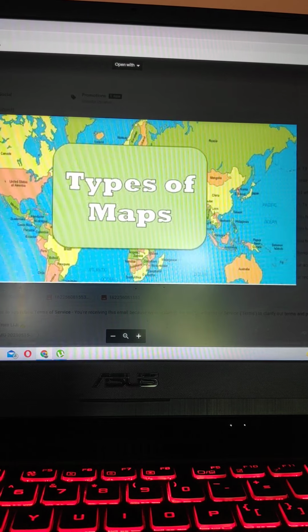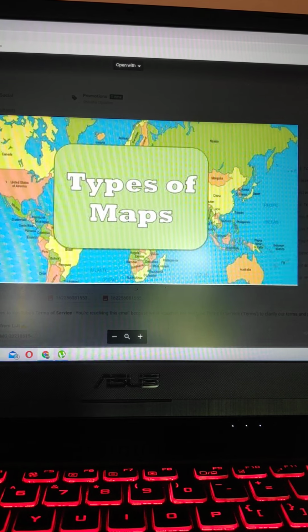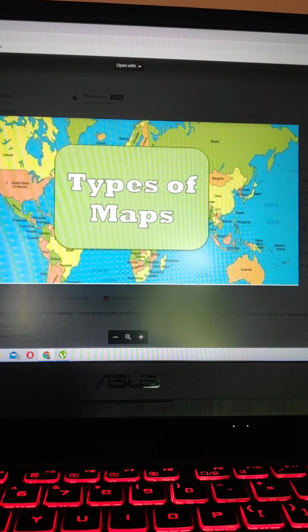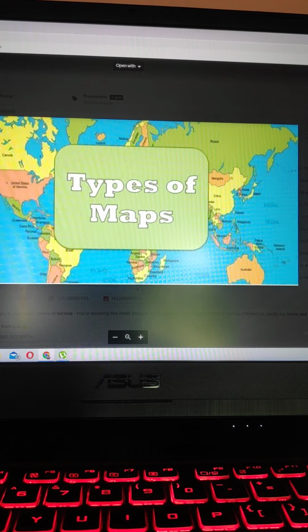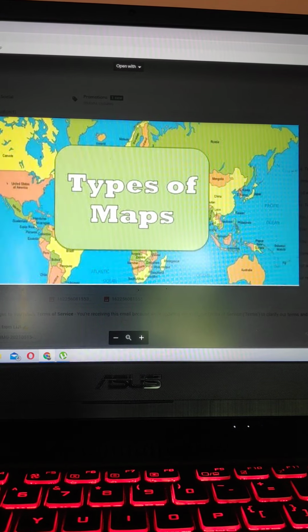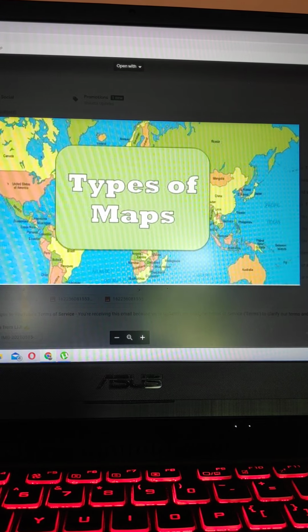Maps based on scale. Large scale maps. One can use large scale maps to see small areas of the earth in greater detail. Example, tourist map, topographic map, etc. are examples of large scale map.